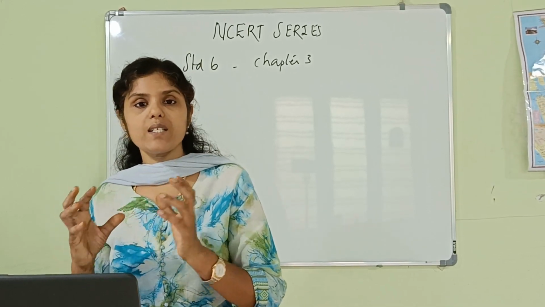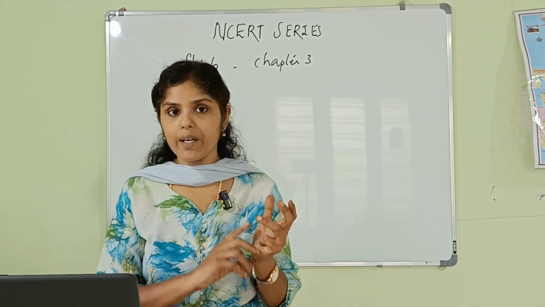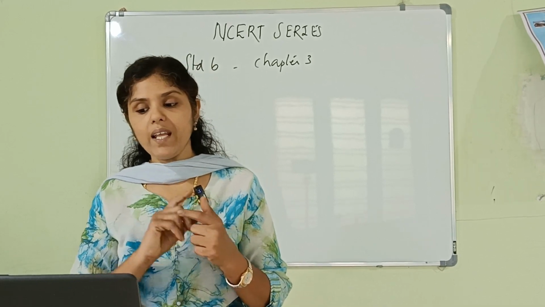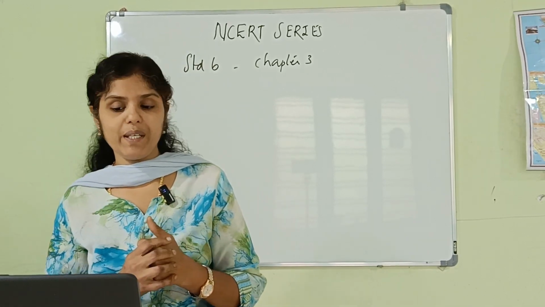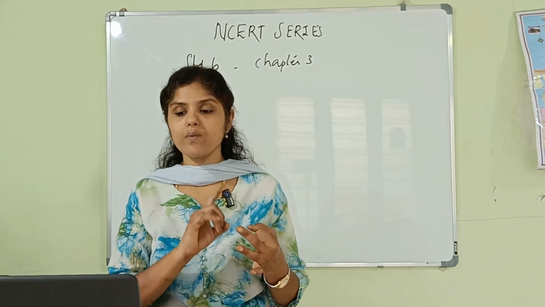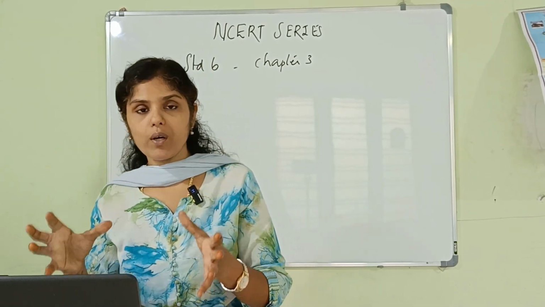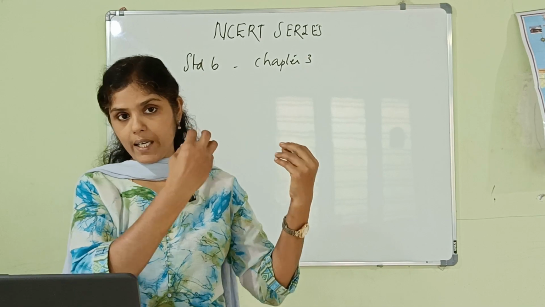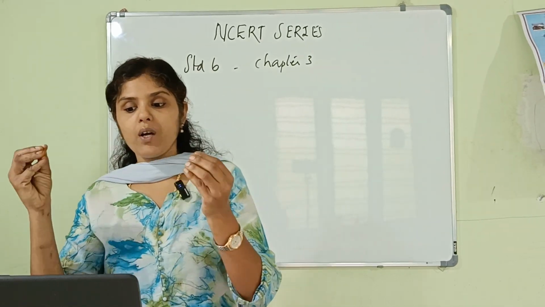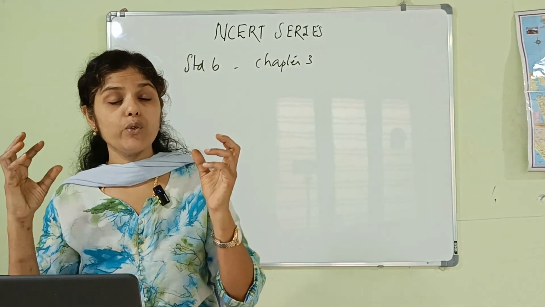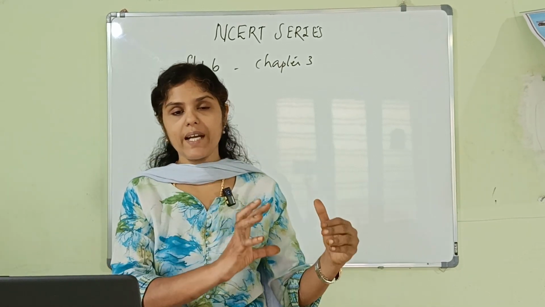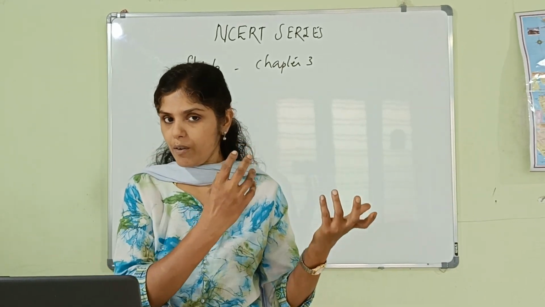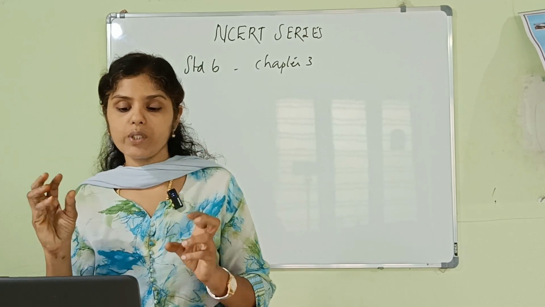We have already studied all these in the earlier classes. Those food components belong to the group of nutrients.